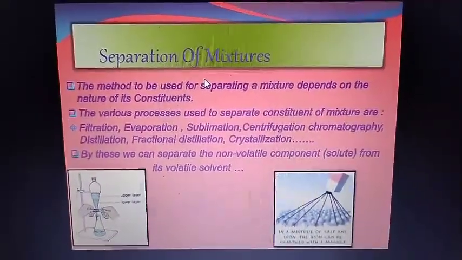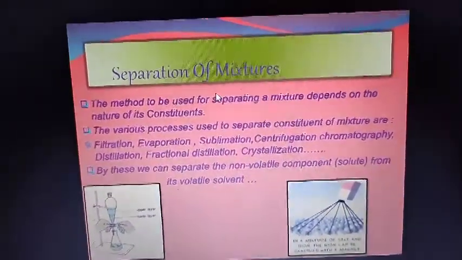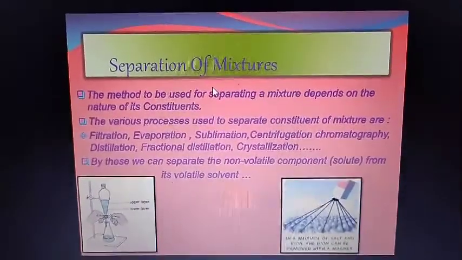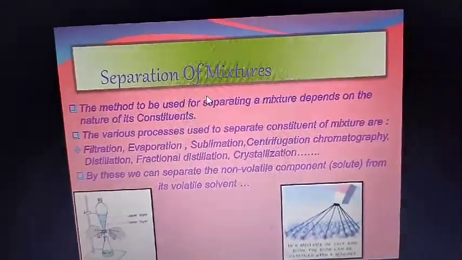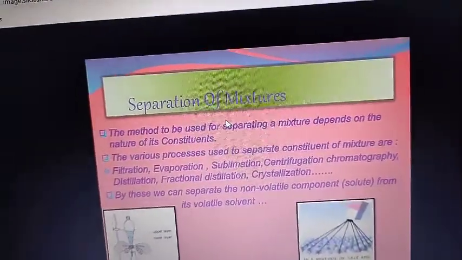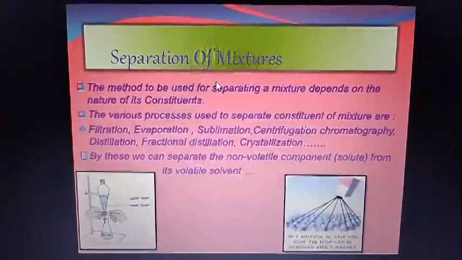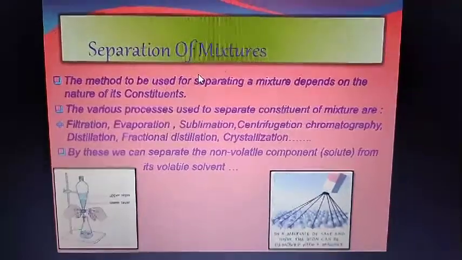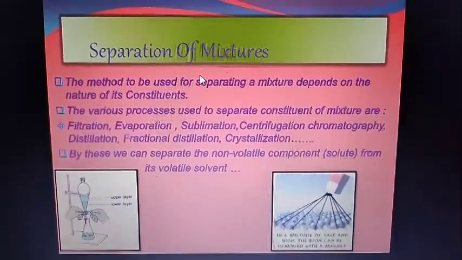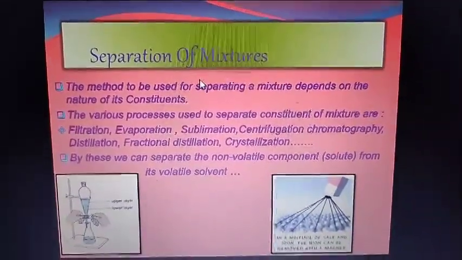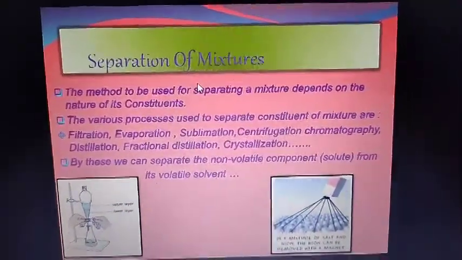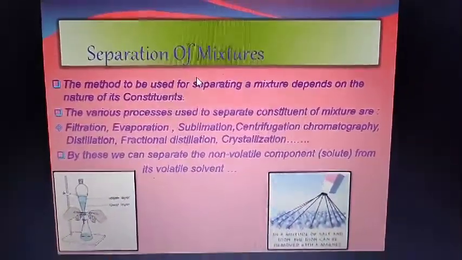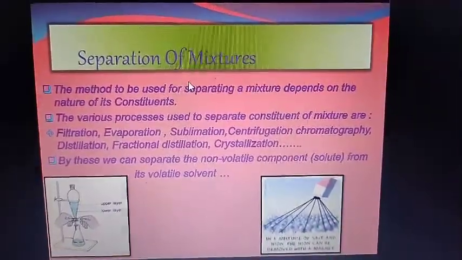And the second point is to obtain a pure sample of a substance. Suppose I have a mixture of iron powder and sulfur. If I want to study the properties of iron powder, I have to separate the mixture, which means I have to get a pure sample of iron powder.